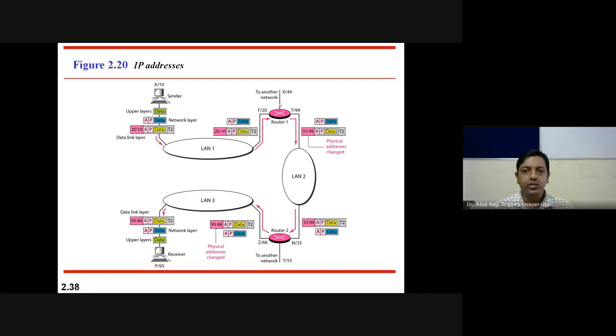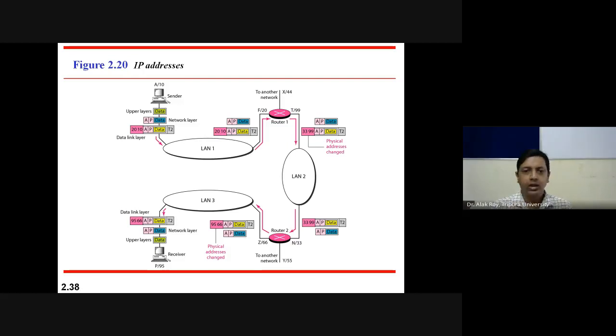Say this router is connected to another network where it has IP address X and physical address 44. So this router has 3 IP addresses and 3 physical addresses. Whenever it receives data from node A at router 1, it receives it in the form of 20 10 A P data T2.